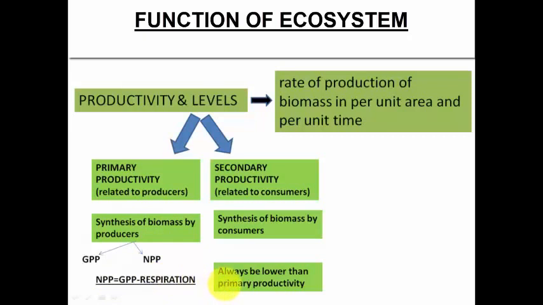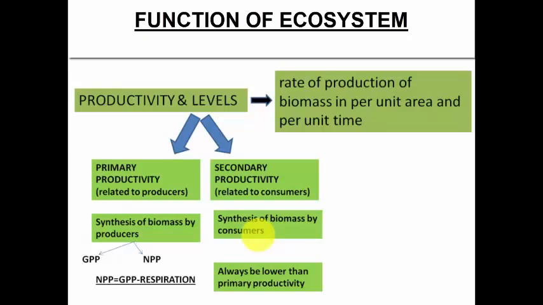And one more thing that is very important here is that the secondary productivity will always be lower than the primary productivity, because whenever the biomass is getting transferred from one level to the other level, there is some amount of biomass which is decreasing, which is lost. And this will continue as the levels are getting higher and higher. Like in the next level, that is the third level, the tertiary level, again some amount of biomass will be less. So it reduces as we go higher up in the pyramid. So we're going to talk about pyramids also. There are various pyramids: pyramids of biomass, pyramids of number.